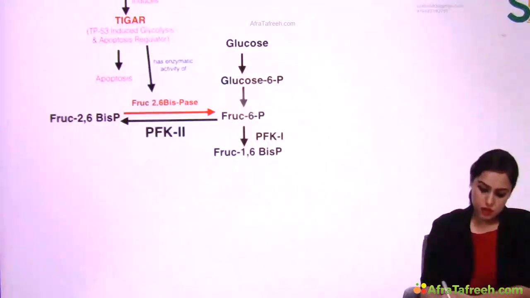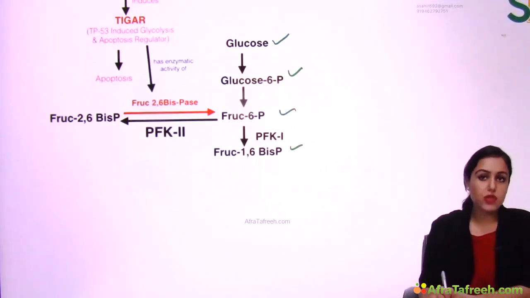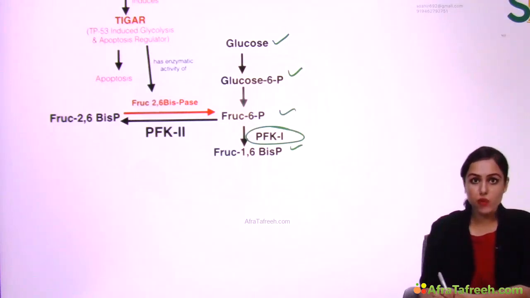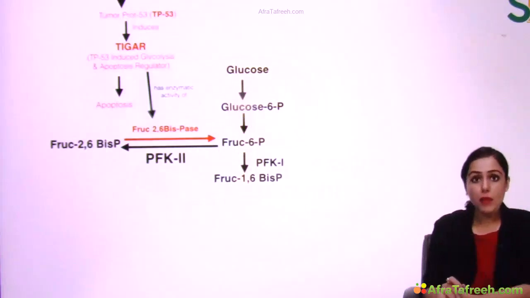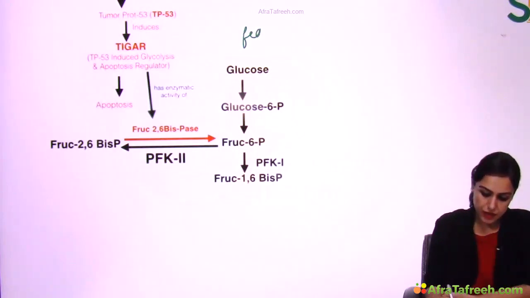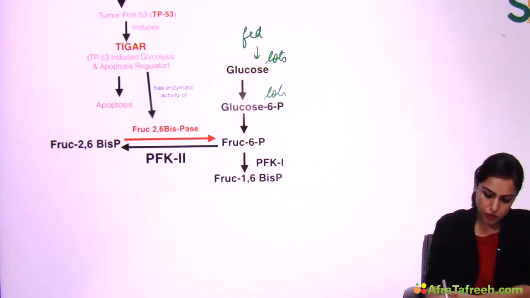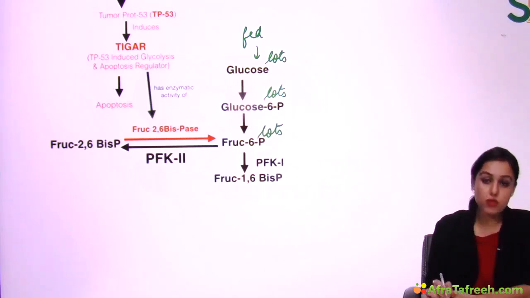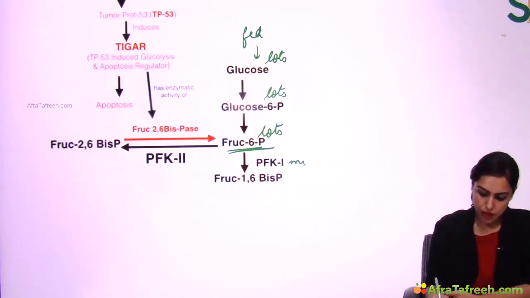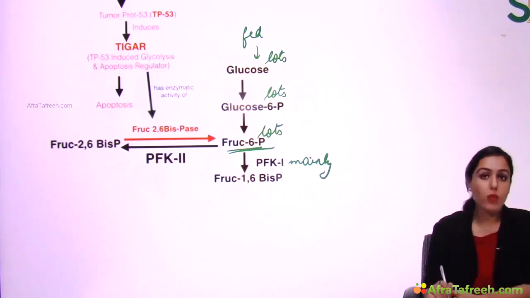Now see here I have written the initial reactions of glycolysis. Glucose to glucose 6-phosphate, then fructose 6-phosphate, then the rate-limiting enzyme of glycolysis PFK1, and fructose 1,6-bisphosphate is formed. Now, what happens in fed state? In fed state, there is lots of glucose. So there's lots of glucose 6-phosphate, so there's lots of fructose 6-phosphate. When lots of fructose 6-phosphate is present, mainly it is taken up by the PFK1 enzyme, forming fructose 1,6-bisphosphate.